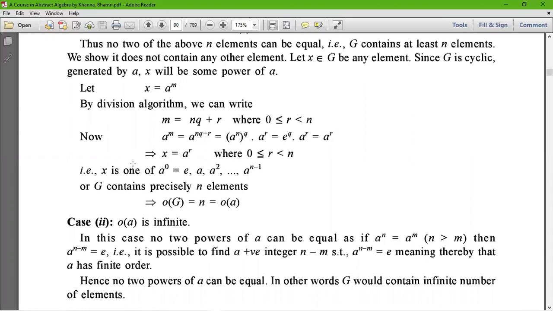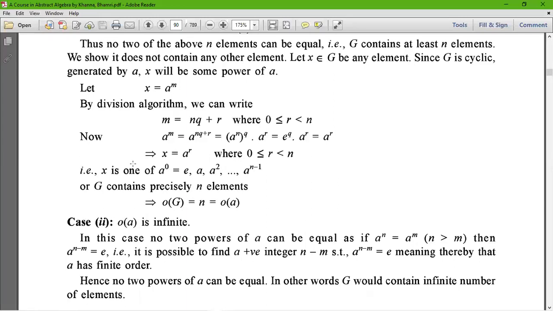Hence it proves that the order of a cyclic group is equal to the order of its generator.